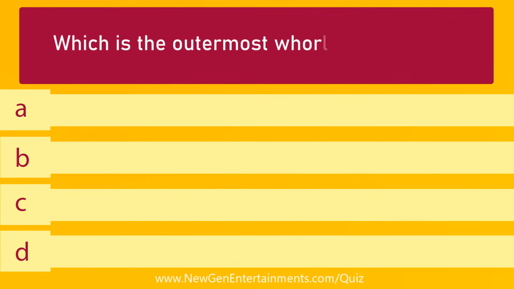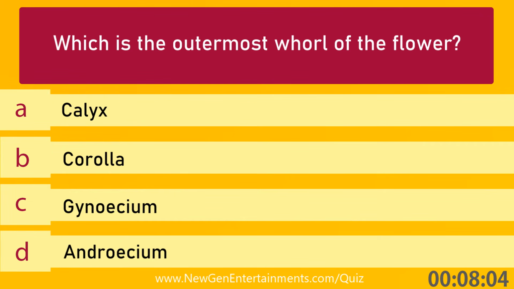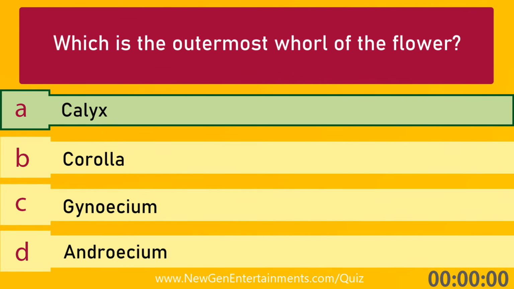Which is the outermost whorl of the flower? Options are A. Calyx, B. Corolla, C. Gynoecium, and D. Androecium. Answer is option A. Calyx.